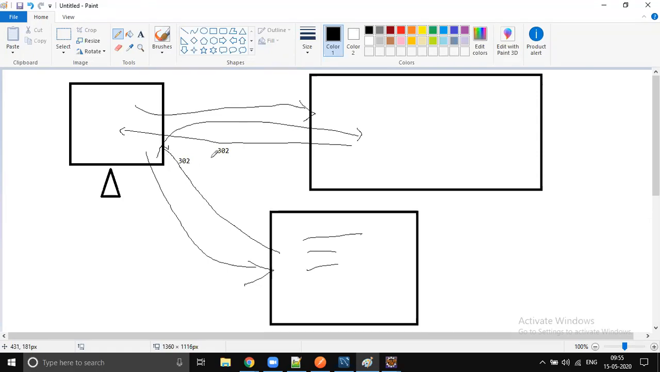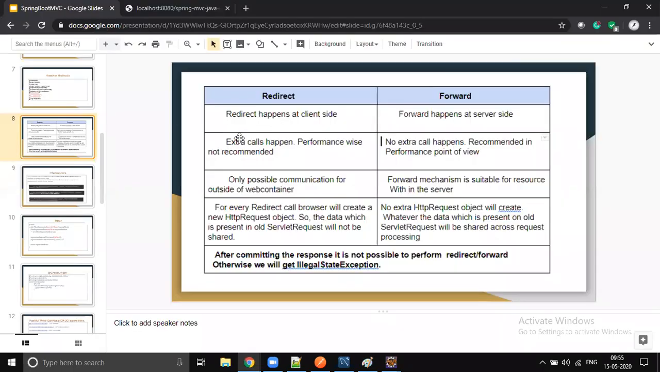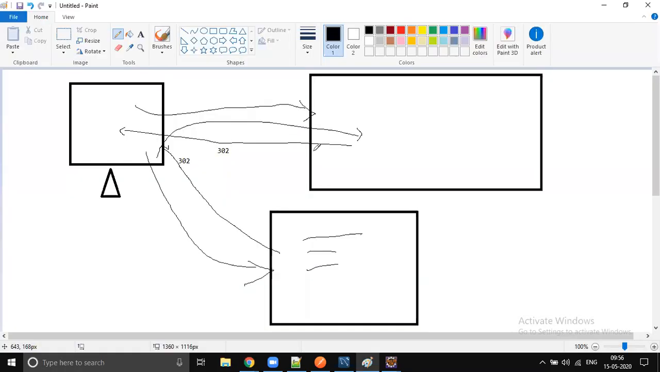So how are we going to achieve that redirect? In servlet we have servlet response, and we call servlet response dot sendRedirect. By using that mechanism we redirect the request, and automatically the response will have a header status saying 302. I will show one clear example so you will get an idea.